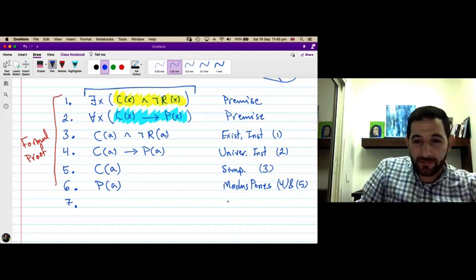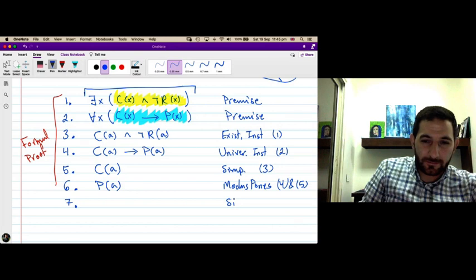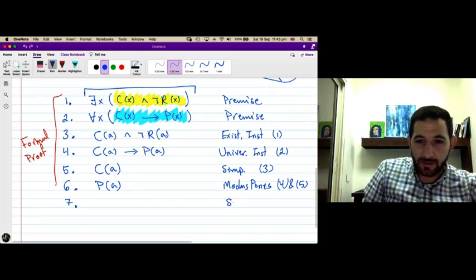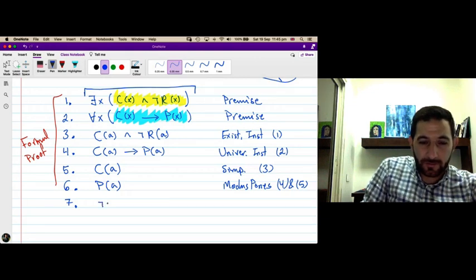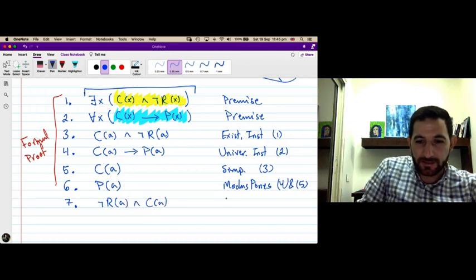Now we can apply simplification again, or if you want to be more precise, I can use that statement 3 is logically equivalent to not R of A and C of A. This is a logical equivalence.